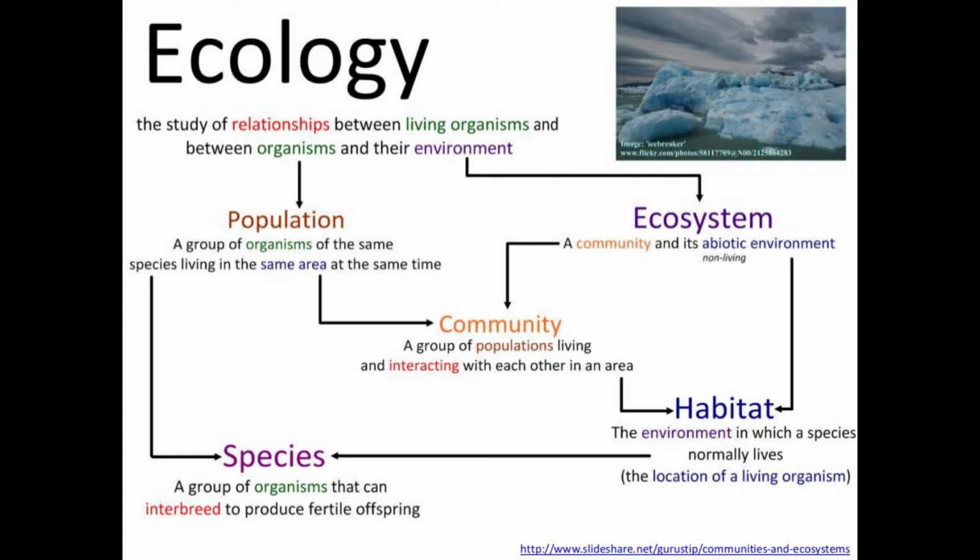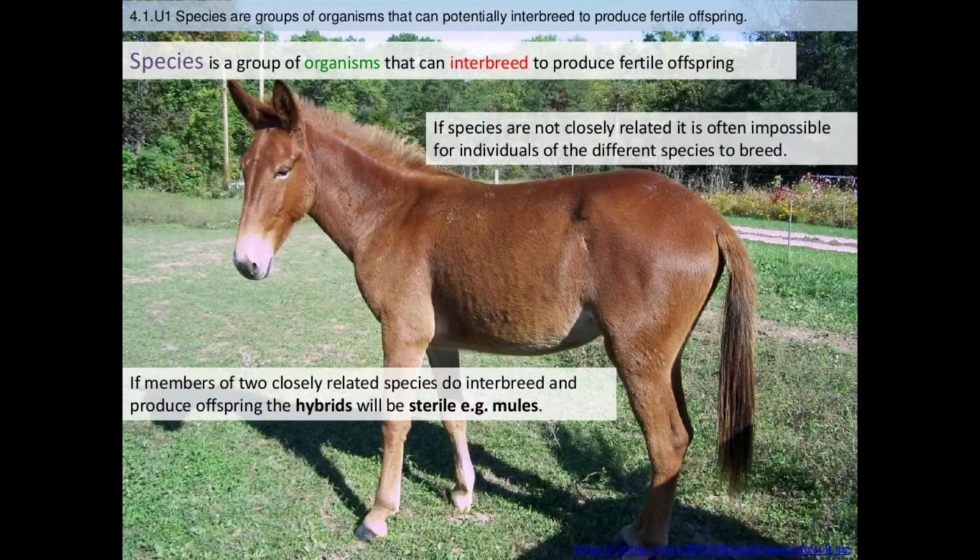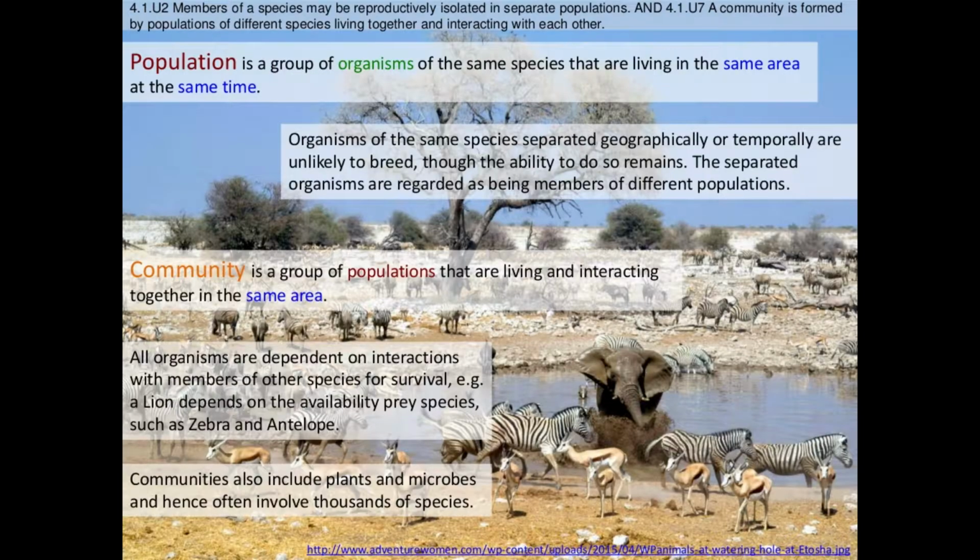Communities are a group of populations living and interacting with each other in an area. Habitat is the environment in which a species normally lives, and the species are a group of organisms that can interbreed and produce fertile offspring. If species are not closely related, it is often impossible for individuals of different species to breed. If members of two closely related species do interbreed and produce offspring, the hybrids will be sterile. When organisms of the same species are separated geographically or through some other means, their ability to breed remains, but the separated organisms are regarded as being members of different populations.